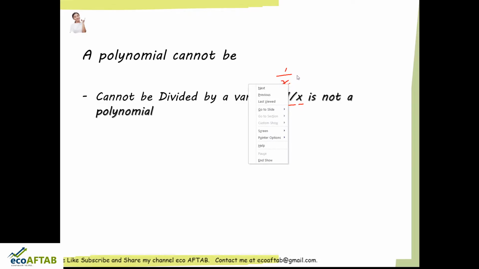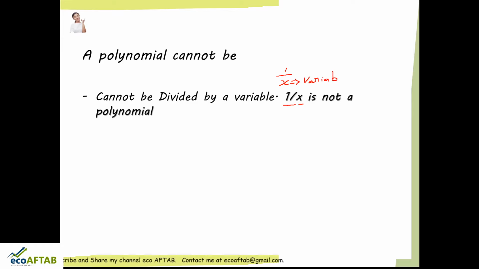This x is our variable. So in polynomials we cannot have any variable which comes under the denominator. It cannot be divided by a variable.